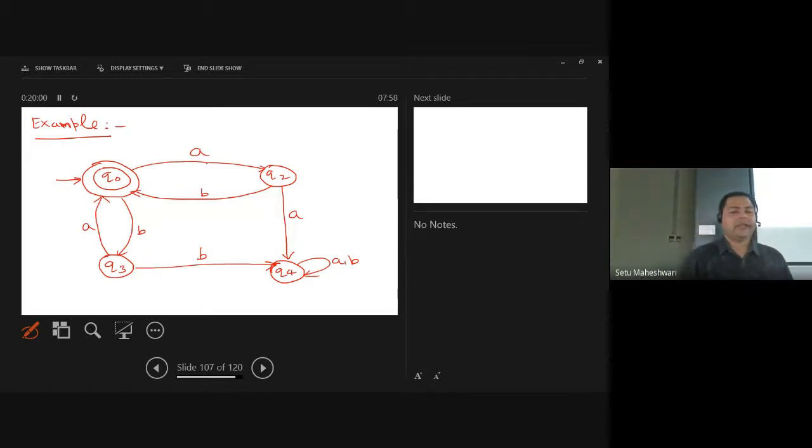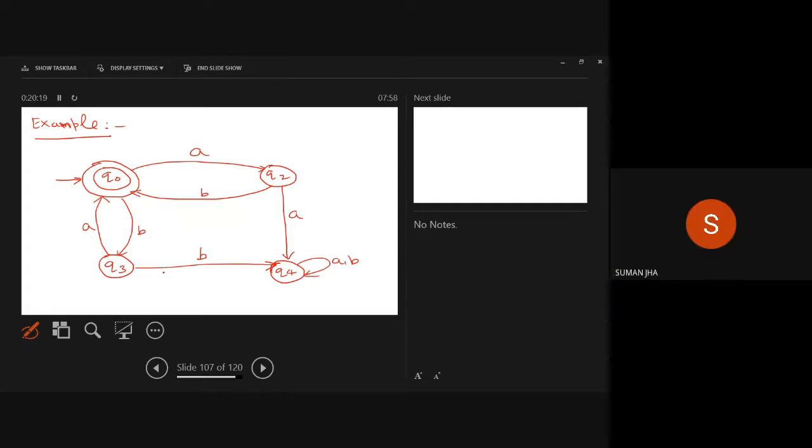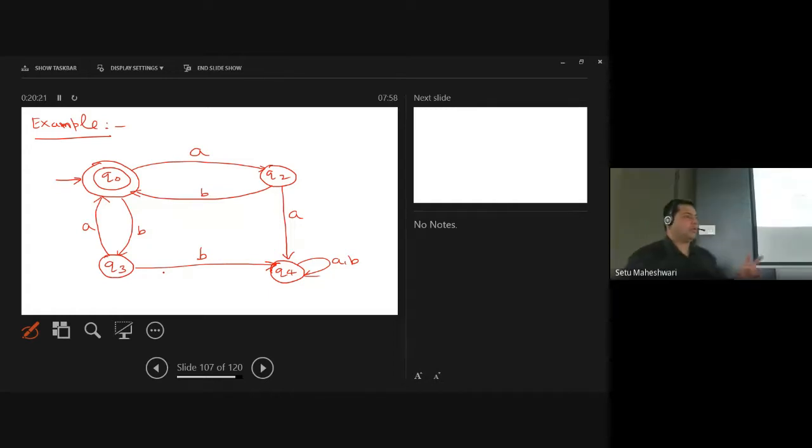For example, if I see this diagram, can you tell me what are the different ways to come to Q0? From which states can we come to Q0? All the online students can also participate. Q2 and Q3. There are two states from which I can come to Q0.